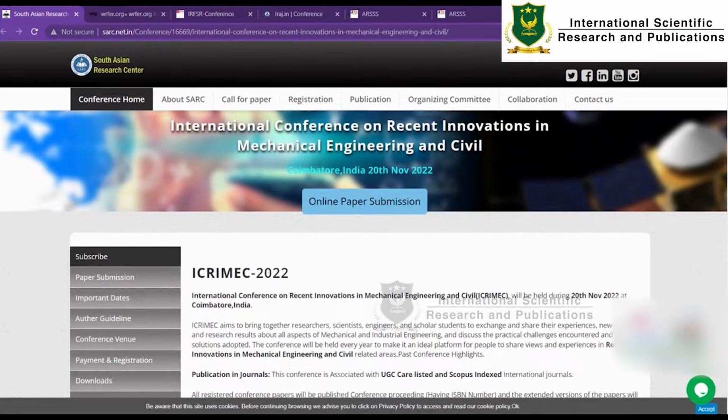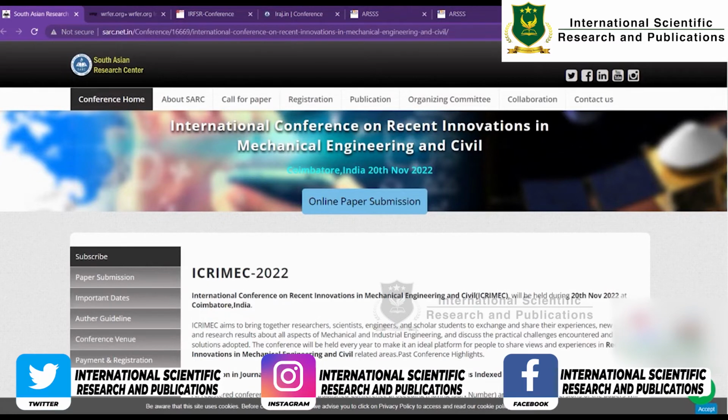This is the first conference, the International Conference on Recent Innovations in Mechanical Engineering and Civil, and it is happening in Coimbatore. And the date is 20th November 2022. We have enough time to work on it.